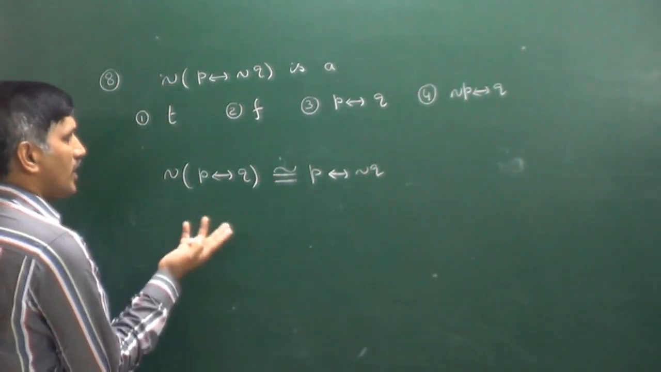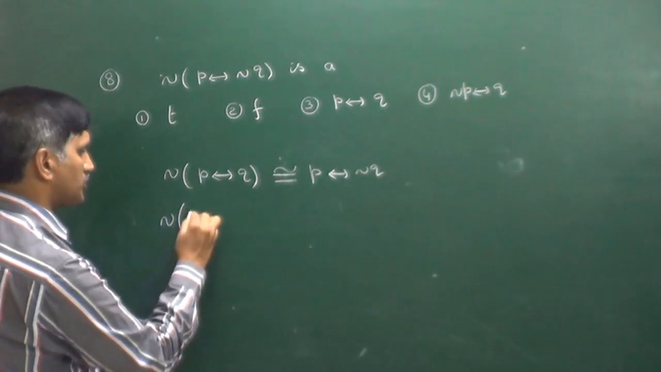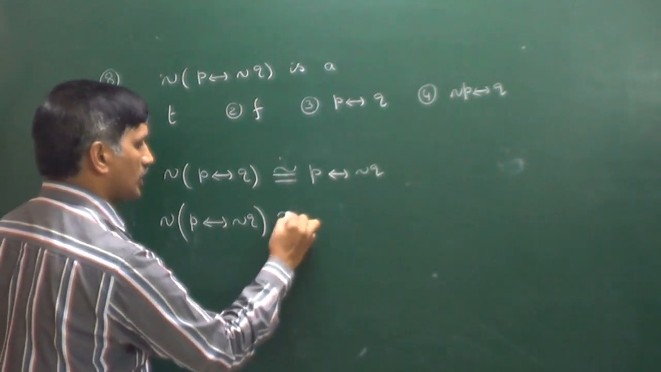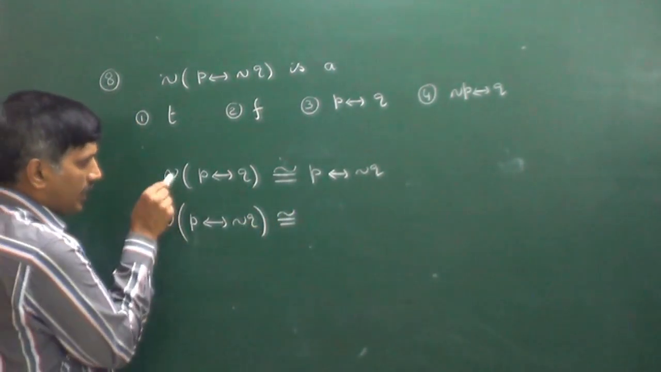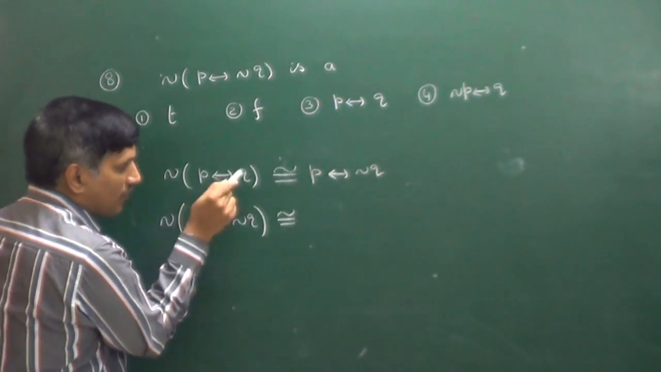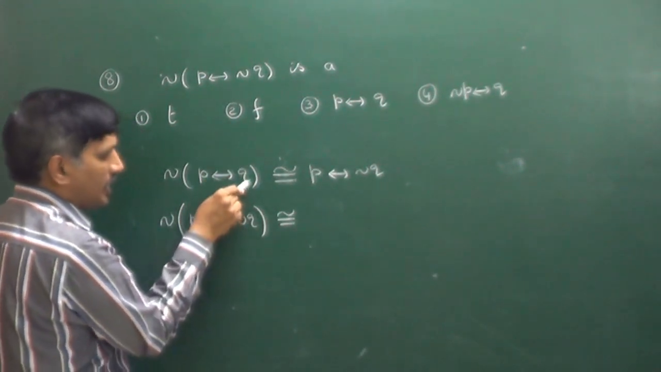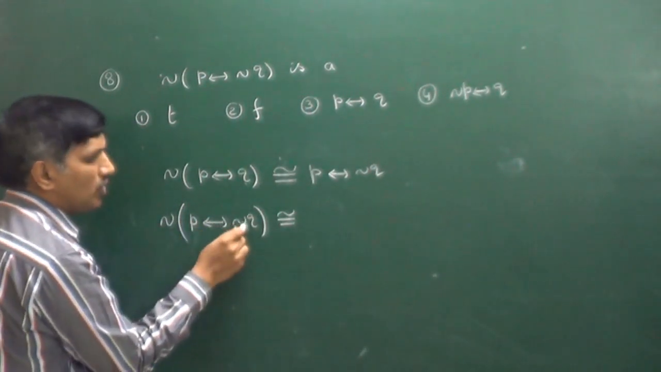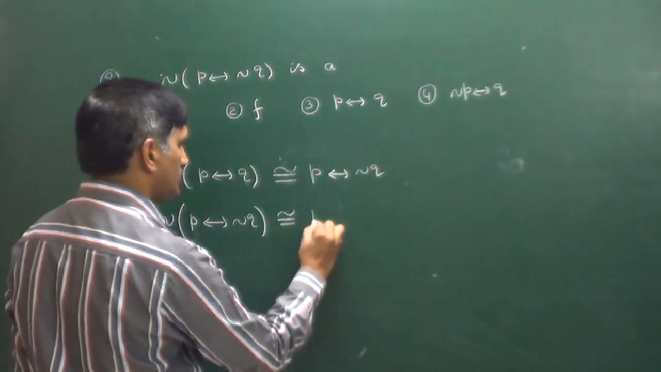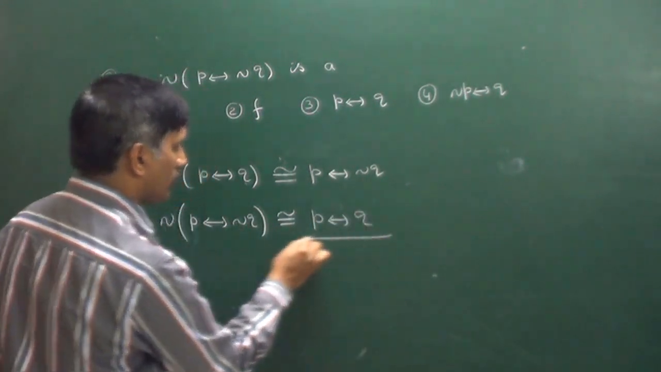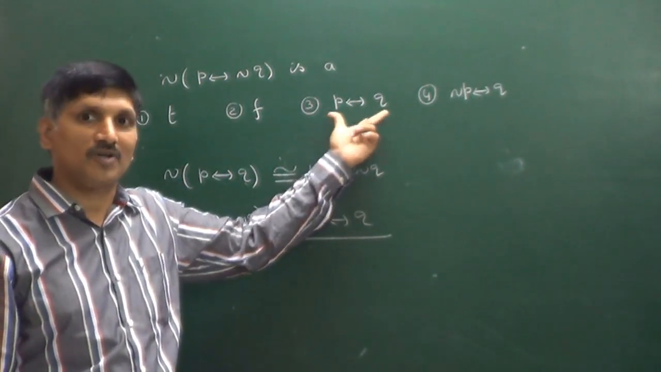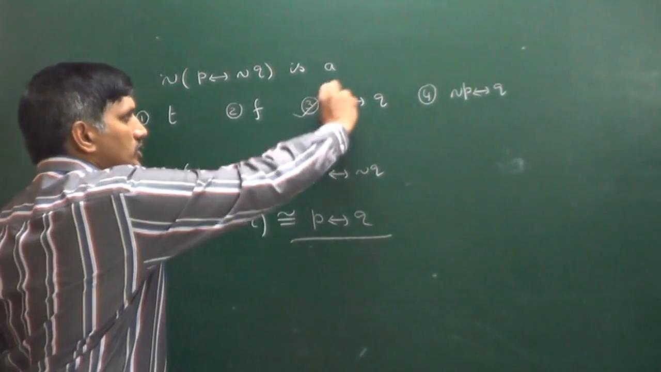Now, applying on both sides, for that we have to find the negation. Negation of P if and only if negation Q is logically equivalent to, come on, negation of P if and only if Q. What did we get? P if and only if, for this term we got negation. For this term we have to get negation, that means negation of negation Q, which is nothing but Q only. So we will get P if and only if Q. Logically equivalent to this one. So this option is correct.